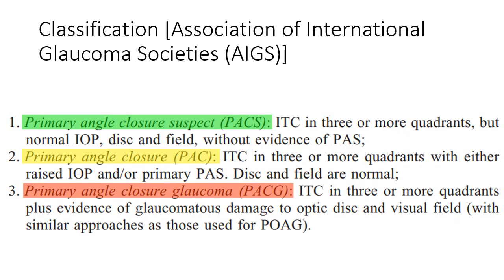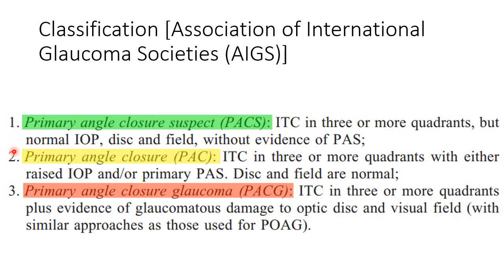Earlier, as students, when we used to read the classification of acute angle closure glaucoma, we used to read acute, chronic, subacute. This was the classification, right? But as more and more things have advanced, and we are now more familiar with the angle structures and all of that, there is a new classification system. This has been given by this particular body, the Association of International Glaucoma Societies. So when somebody asks you, how do you classify angle closure glaucoma?